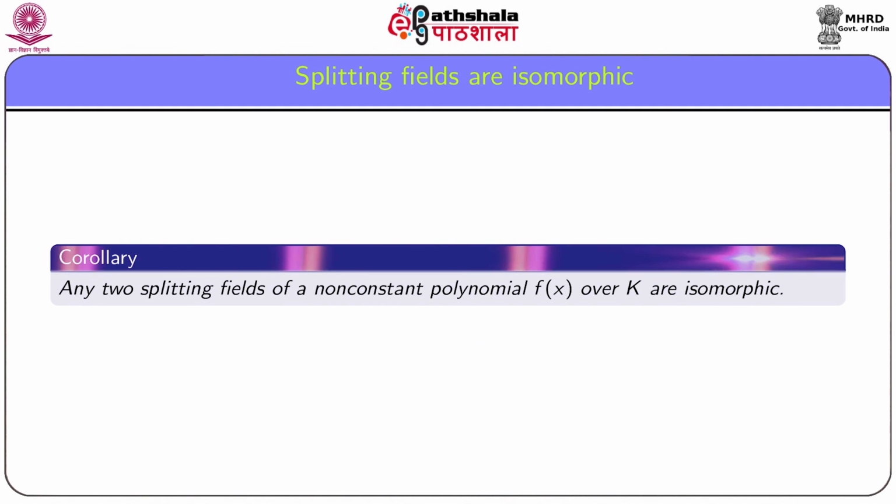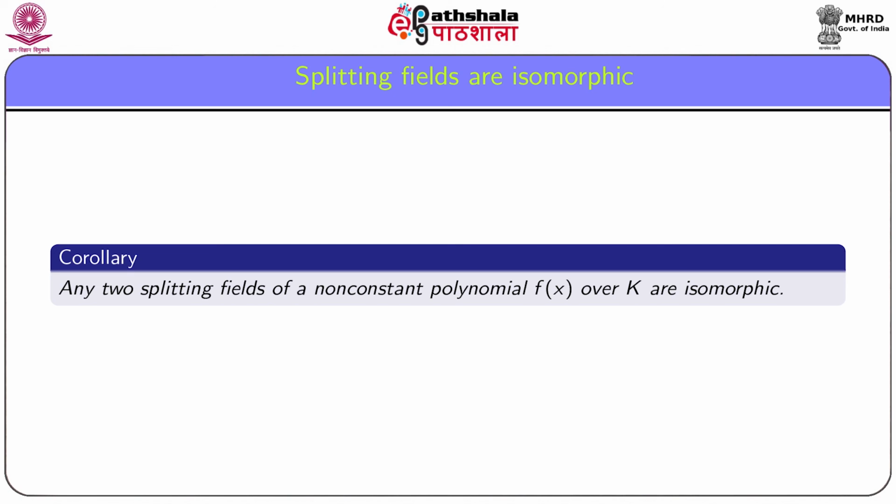Now, as a corollary of this result, it follows that any two splitting fields of a non-constant polynomial f(x) over k are isomorphic.